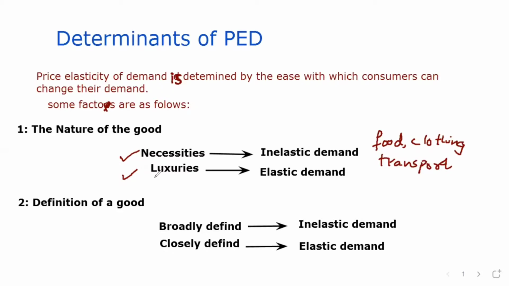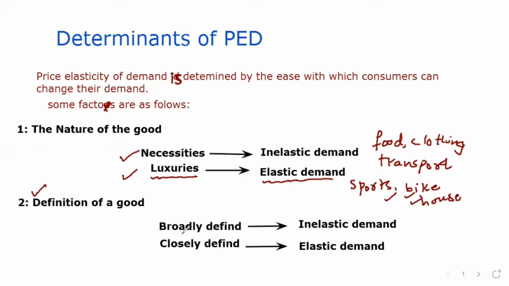The second type of goods are luxuries. Luxuries are those goods that are not very necessary, not essentials. We can survive without them, so their demand will be elastic. Examples may be a sports car, a sports bike, or a luxury house, because a house is enough to live. But if we want a luxury house, its demand will be elastic because we can survive without that house.